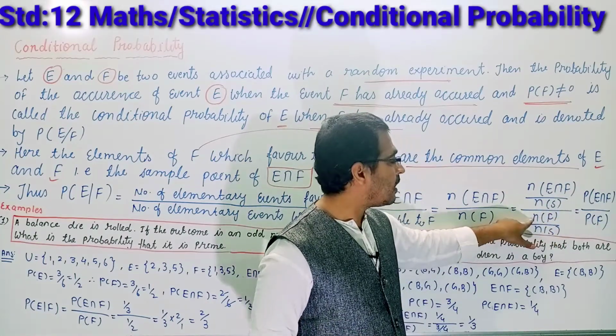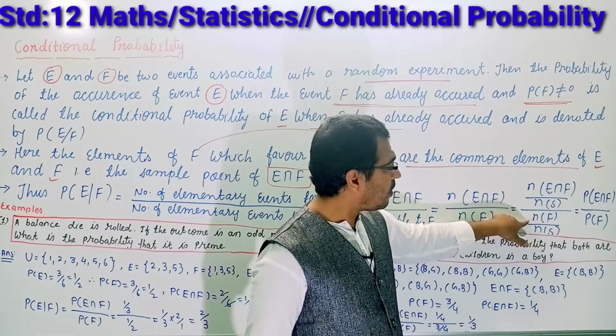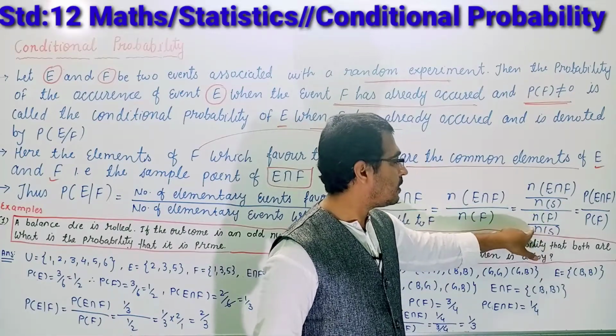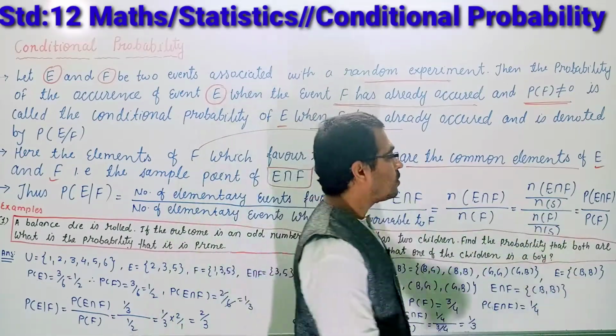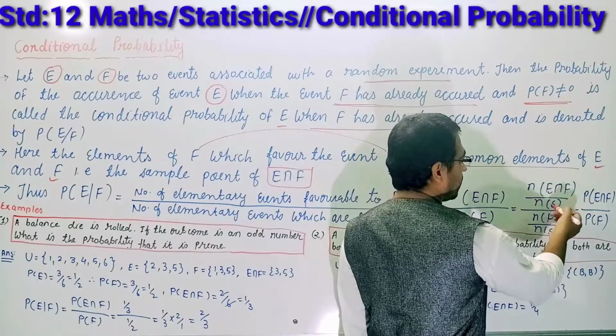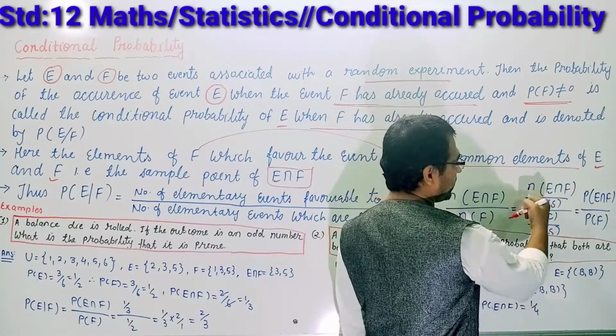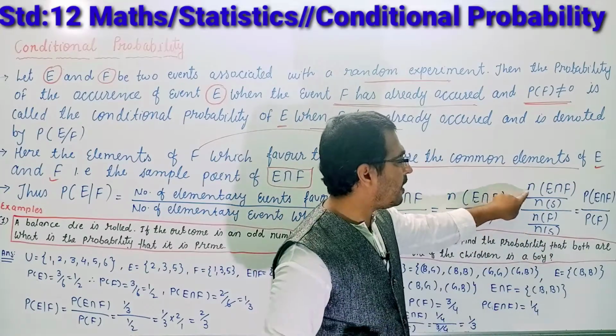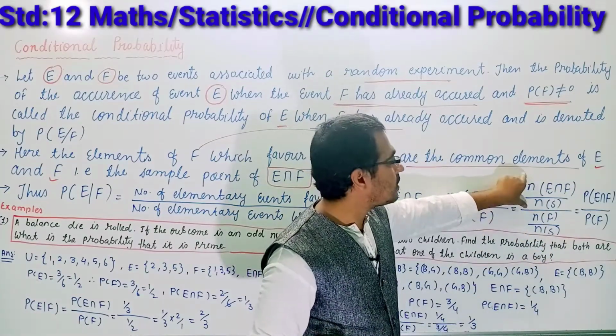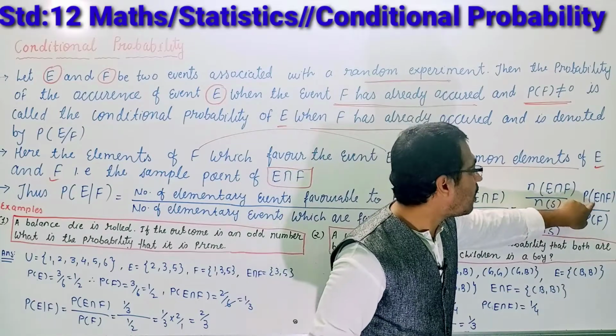sample points and number of F is equal to number of sample points. So students, you can see that these can be written as the number of favorable events. This gives the probability of what?